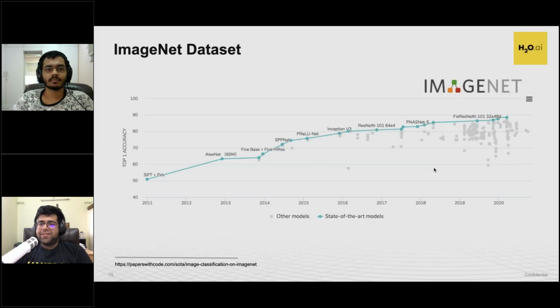This is a representation of state-of-the-art models and their accuracy. The thing that isn't captured here is, sure, we've gone up in accuracy, almost getting close to 90, more than 90% in top one accuracies over the years. But these models have become more and more resource consuming.